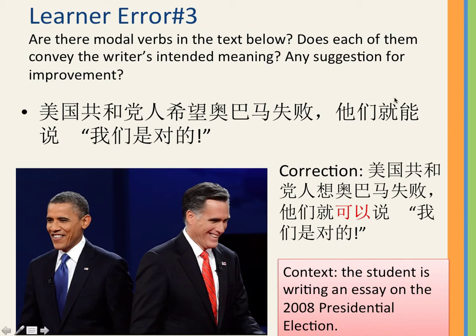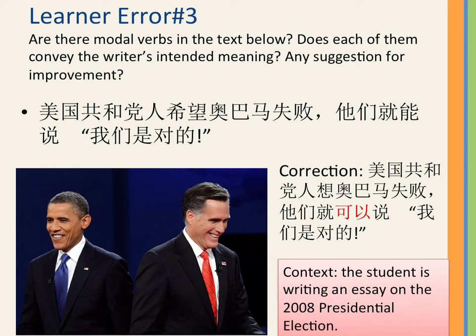能 is a little bit awkward here because it talks about the ability to perform. But the slight nuance here is rather they would be able to do it if they so wish. So they have always wished to say we are right, but they haven't got the circumstance to do it. But now, if Obama loses, they would be able to have the circumstances to rightfully say we have been right.